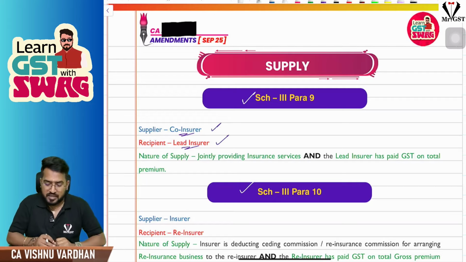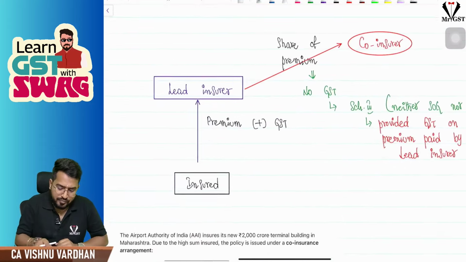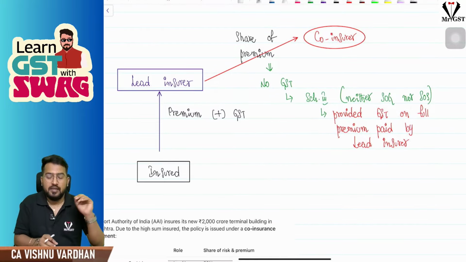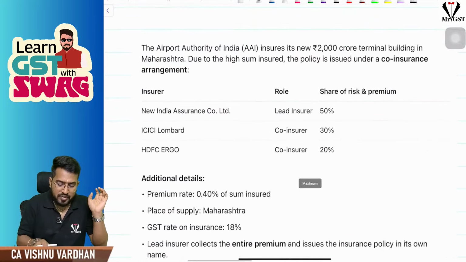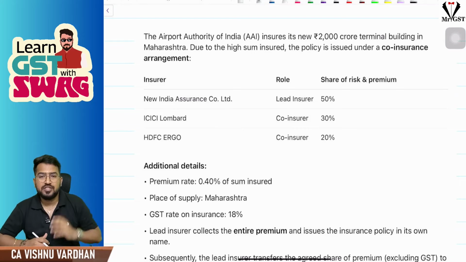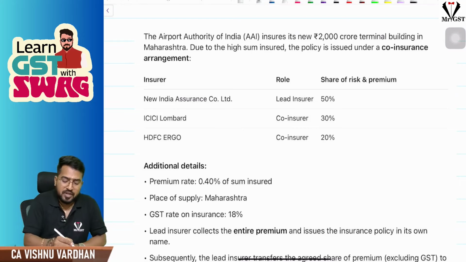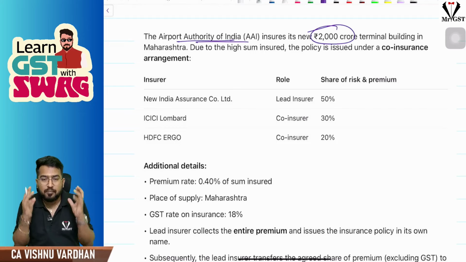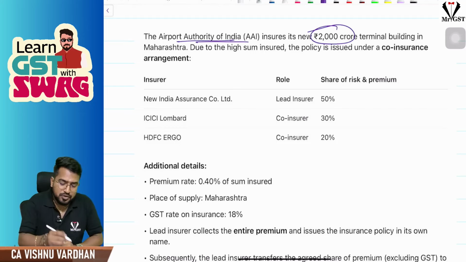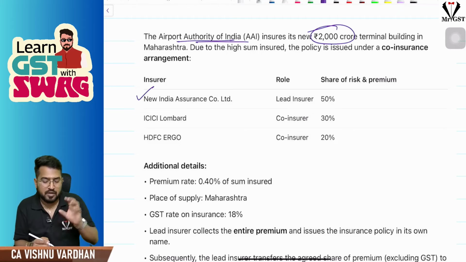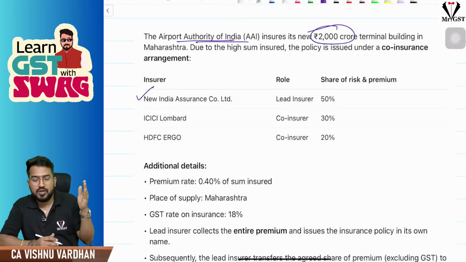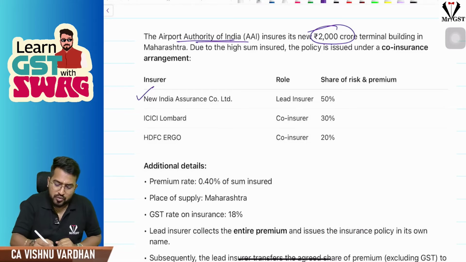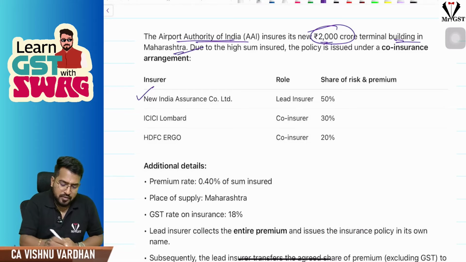So what do you mean by this? First of all, understand. I'll take an example and explain. Any huge insurance project, for example, Airport Authority of India is taking insurance on their new terminal building for 2000 crores. Because of the amount involved, first insurance is given to Airport Authority of India by New India Assurance Company Limited. So they are giving the insurance.